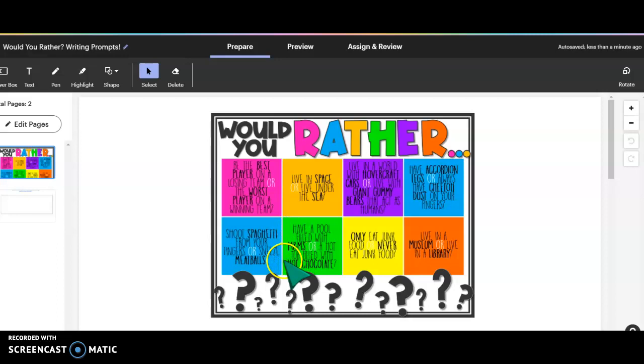Would you rather have a pool filled with M&Ms or a hot tub filled with hot chocolate? Would you rather only eat junk food or never eat junk food? Would you rather live in a museum or live in a library? So I want you to choose one of these. And then on the next slide, you're going to tell me which one you chose and which one you would rather do. So for example, if I chose, would you rather live in a museum or live in a library?